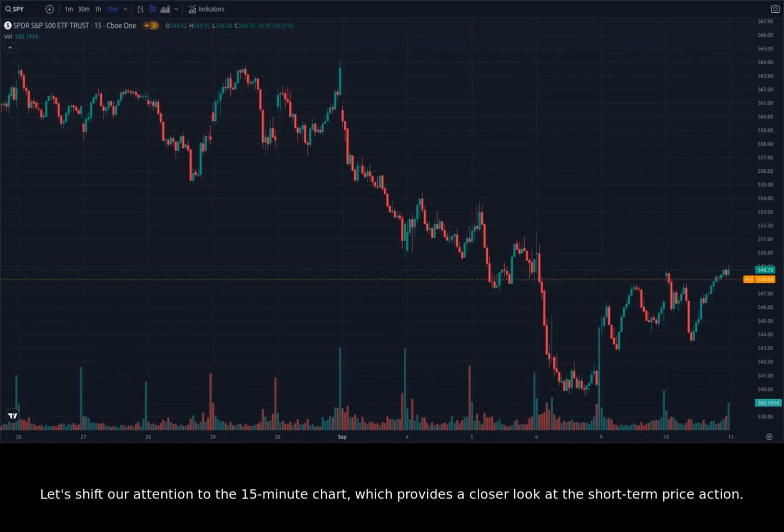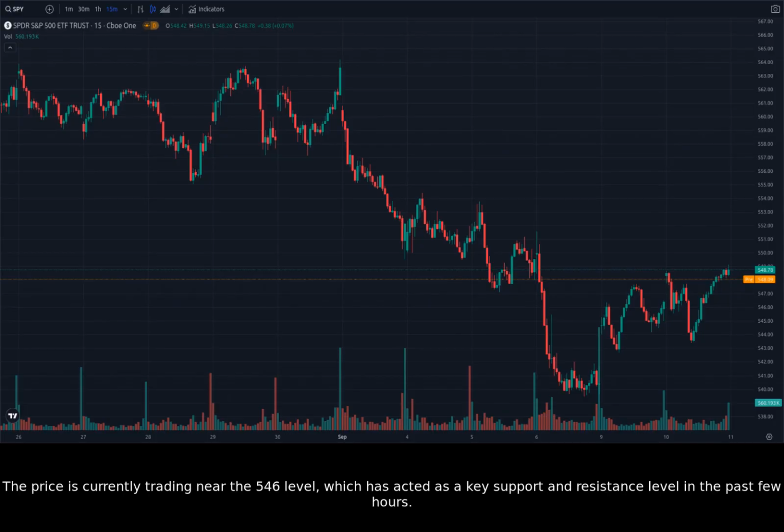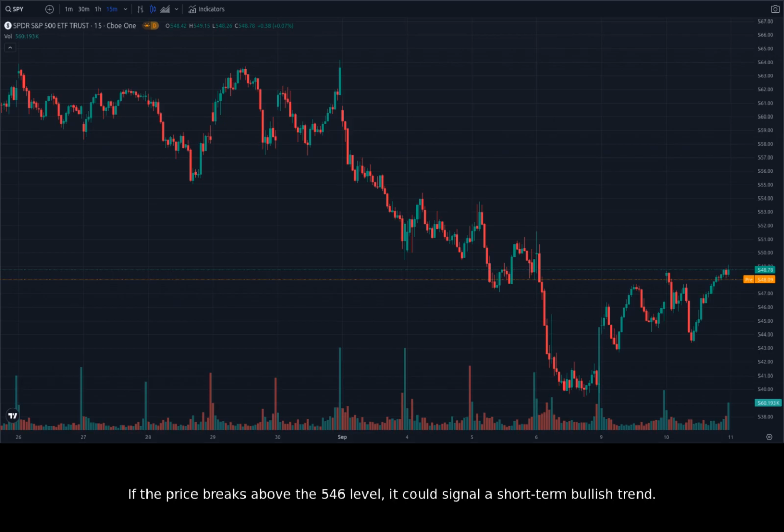Let's shift our attention to the 15-minute chart, which provides a closer look at the short-term price action. The price action on the 15-minute chart is very choppy, with numerous bullish and bearish candles. This indicates that there is a lot of uncertainty and volatility in the market. The price is currently trading near the 546 level, which has acted as a key support and resistance level in the past few hours. If the price breaks above the 546 level, it could signal a short-term bullish trend.